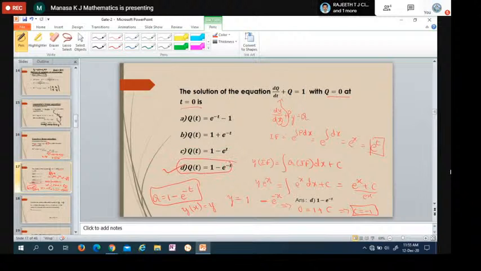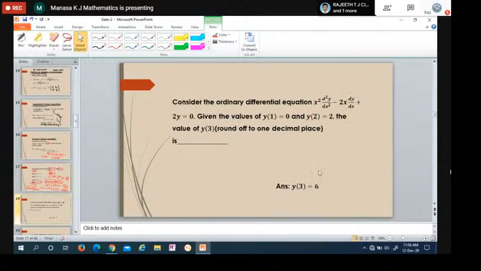Okay. See, the only thing is you have to observe which differential equation is given. So this is linear, and the solution to that linear differential equation is this one. y into integrating factor is equal to integral q into integrating factor into dx plus c. Find out what p and q are, substitute, find the integrating factor, simplify, you will get the answer. Also, they have given the initial conditions, that is just to find the constant, the integration constant. Okay.